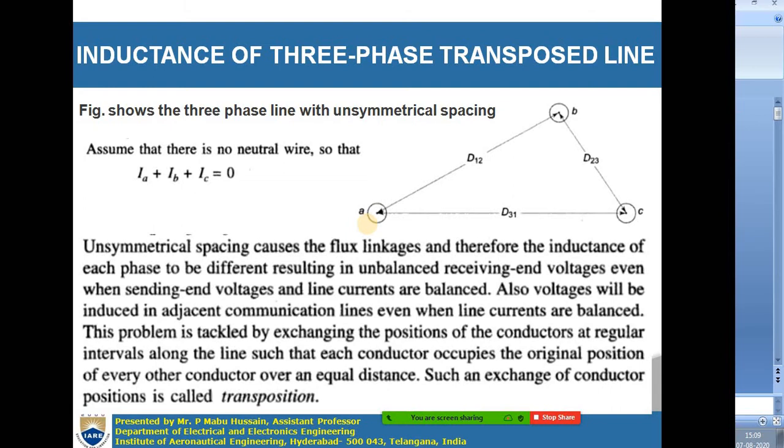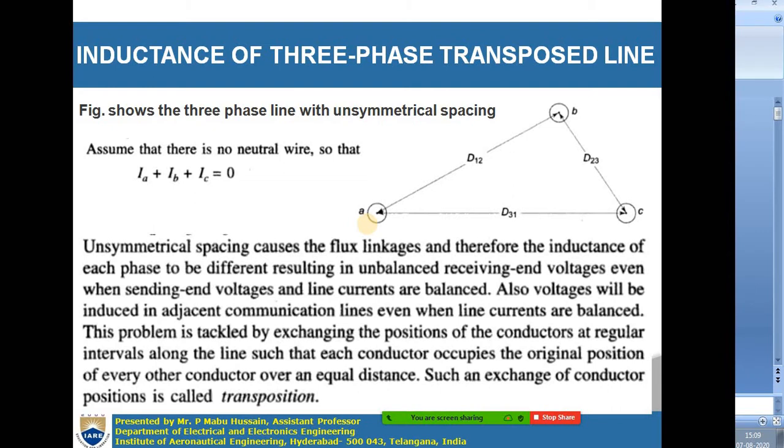But in case of unsymmetrical transmission lines, if you recall the last class derivations, the inductances of all the three phases are different. So the values of inductance for phase A, LA, LB, LC are all different, not the same.